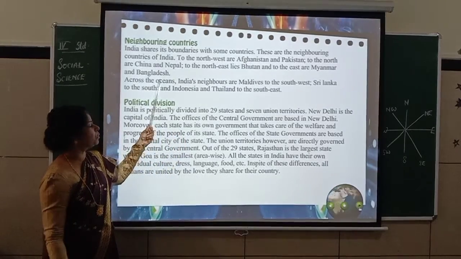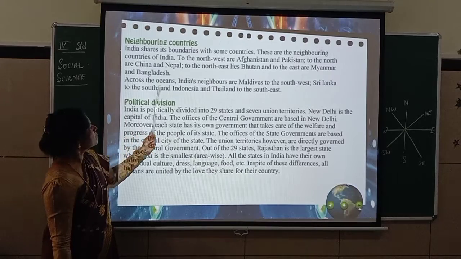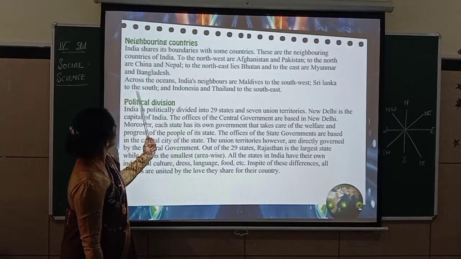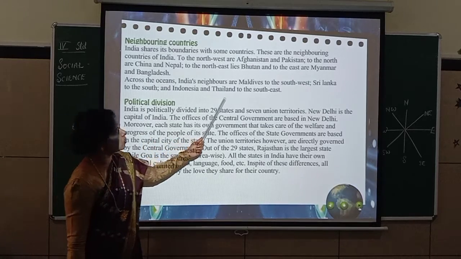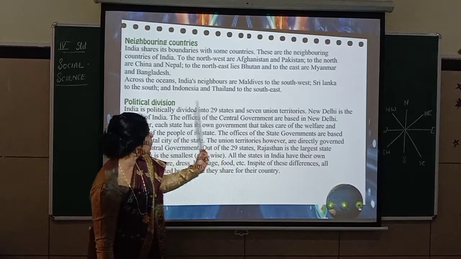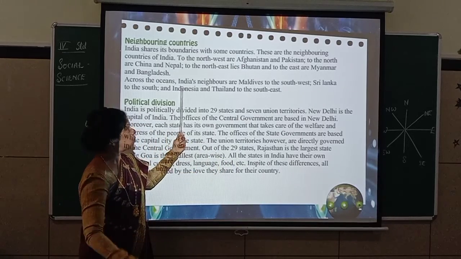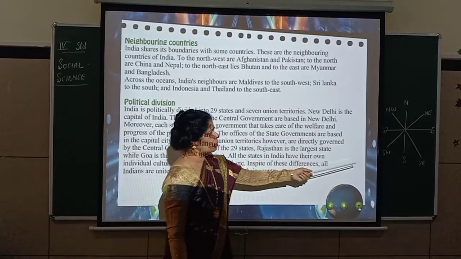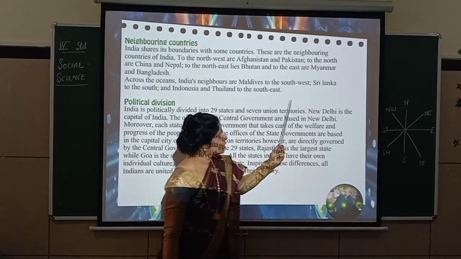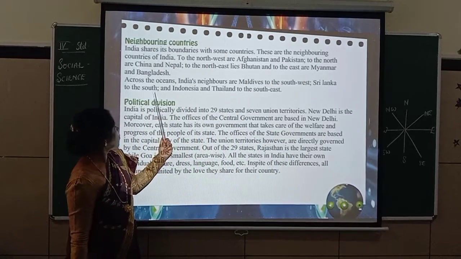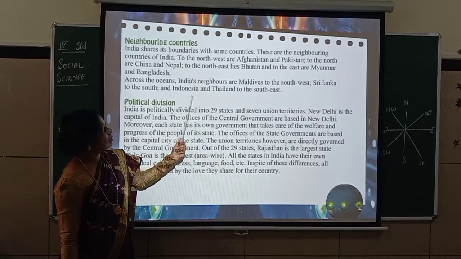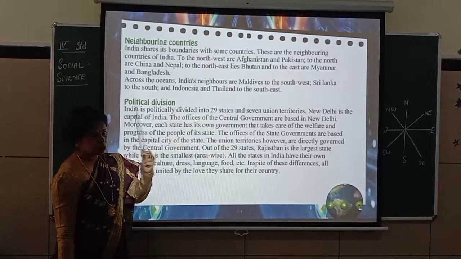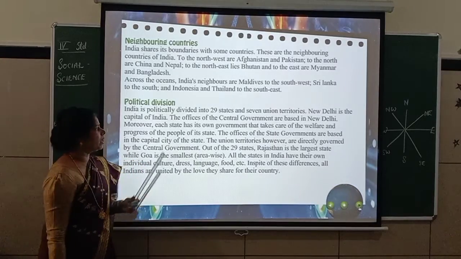Just side to India. Across the oceans, India's neighbors are Maldives to the southwest, Sri Lanka to the south, and Indonesia and Thailand to the southeast. Again, you can see the direction there. So across the ocean, India's neighbors are Maldives. Where it is? It is to the southwest, this side. And Sri Lanka to the south, that means down, and Indonesia and Thailand to the southeast, to the right side. You can see that. So these are the oceans which are found surrounding India.